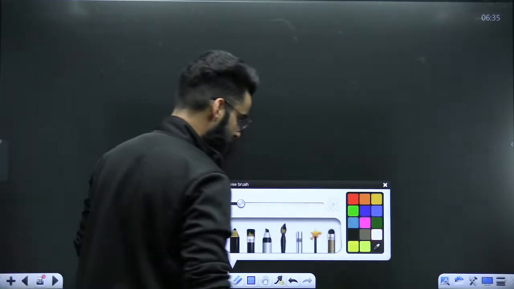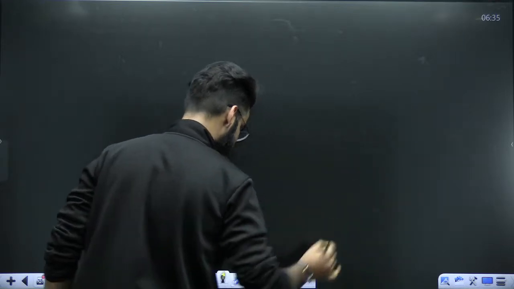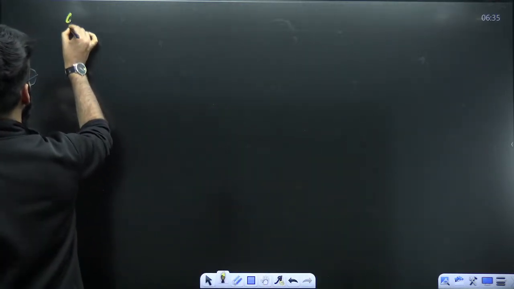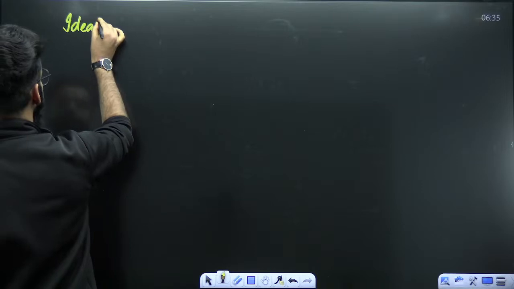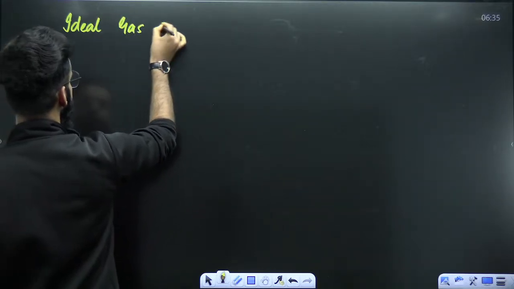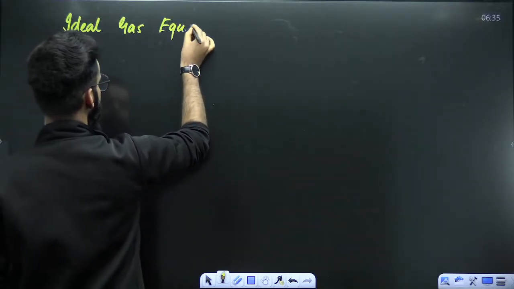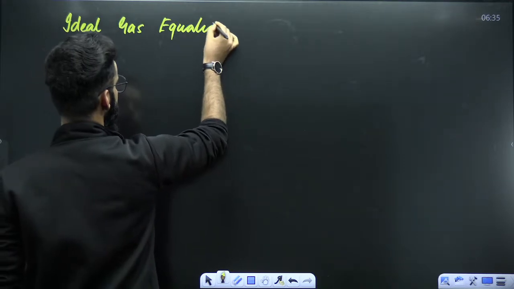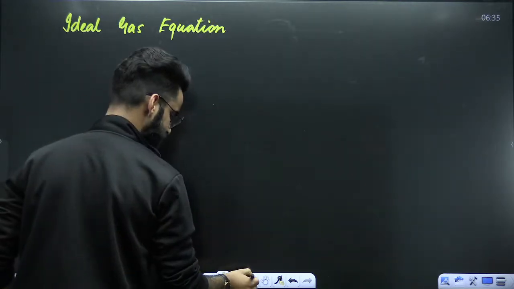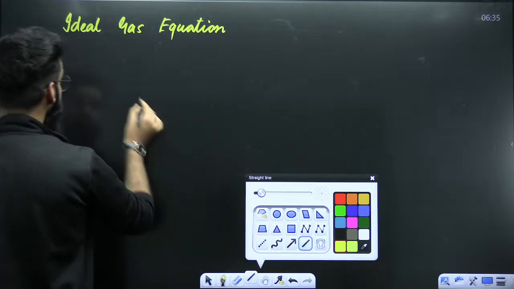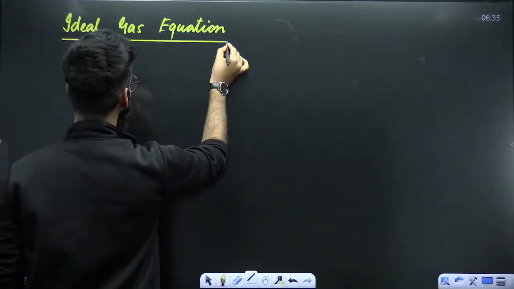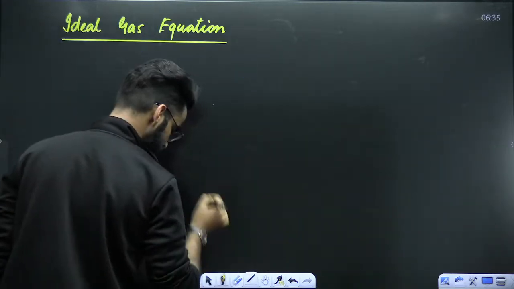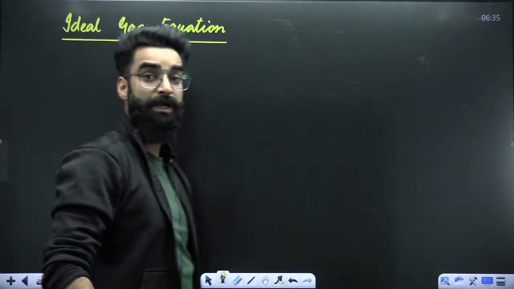Now, people, let's try to have a look at something interesting. Ideal gas equation. So till now, how many laws did we discuss?